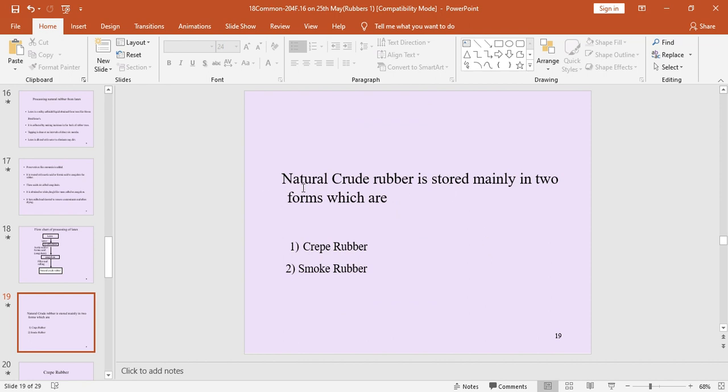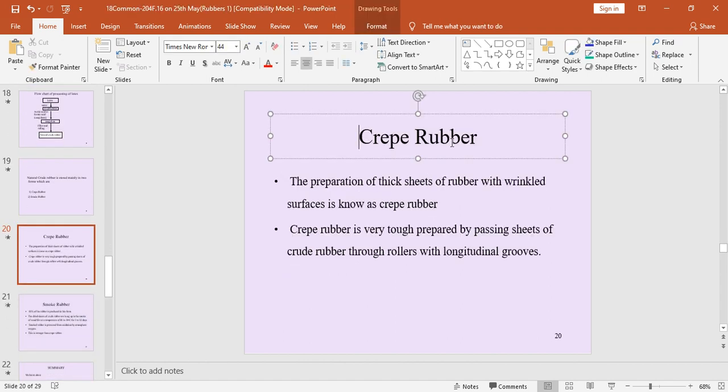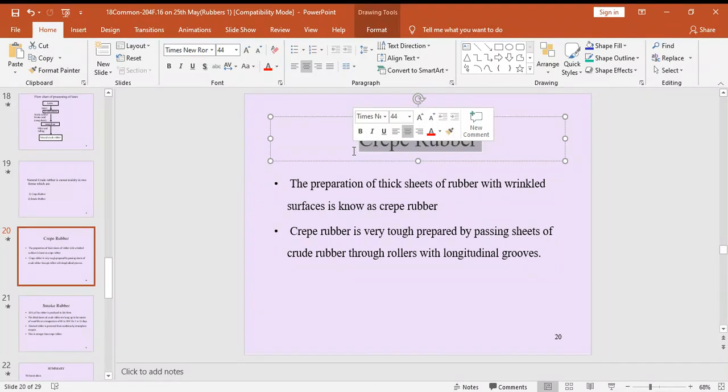Next, this natural crude rubber is stored mainly in two forms, which are crepe rubber and smoke rubber. Now, this crude rubber is stored in two ways. One is crepe rubber and the other is smoke rubber. By smoking, we can convert this crepe rubber into smoke rubber. Let us see this crepe rubber and also smoke rubber. See here, crepe rubber, right?